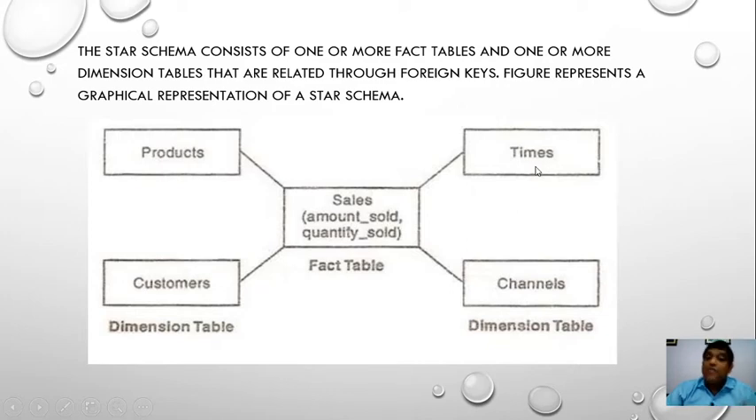It stores the fields which describe the fact table. Fact table: amount sold, numeric data. Quantity sold, numeric data. Product stores the fields which describe the fact table. Customers stores the fields which describe the fact table, where the fact is numeric data. Times also connects to the fact table. Channels also connects directly. Here, all dimension tables are directly connected to the fact table.